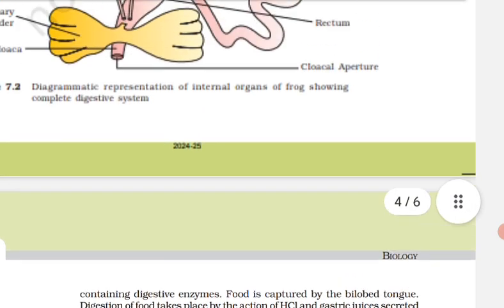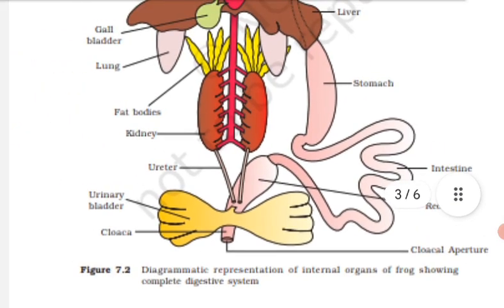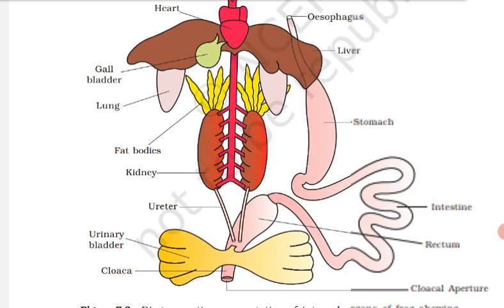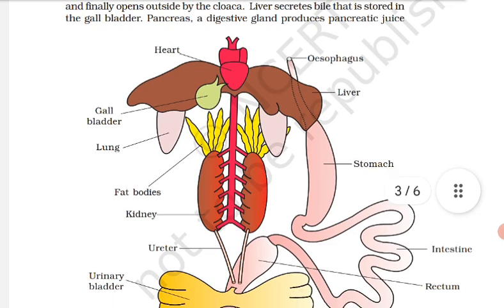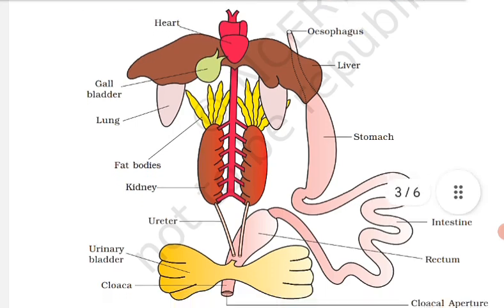The blood from the heart is carried out to all parts of the body by the arteries, that is the arterial system. The veins collect blood from different parts of the body to the heart and form the venous system.